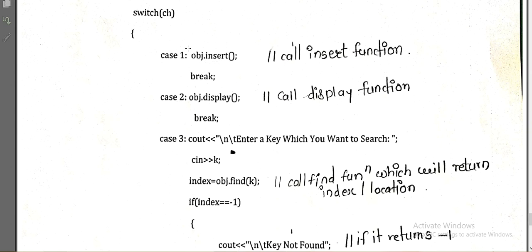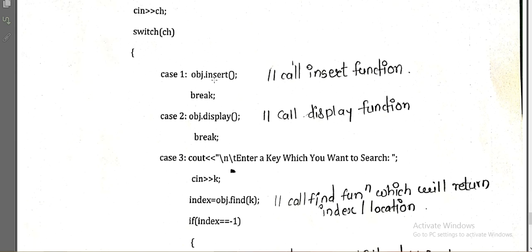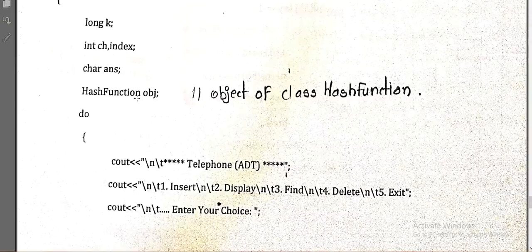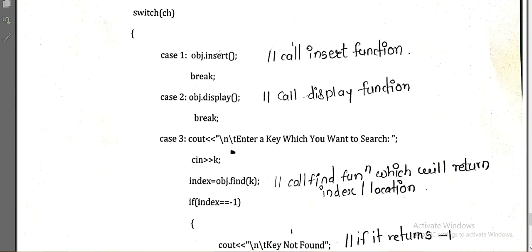So how are we calling it? obj dot insert. Why are we using obj dot insert? Because insert is a member function of the hash function class. Whenever we are going to access the function of any particular class, we need to access it by creating the object of that class. So we have created the object initially, obj, and we are accessing the function insert of the class hash function through its object obj, right?